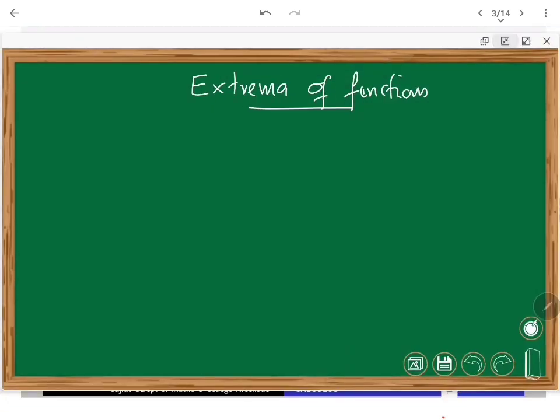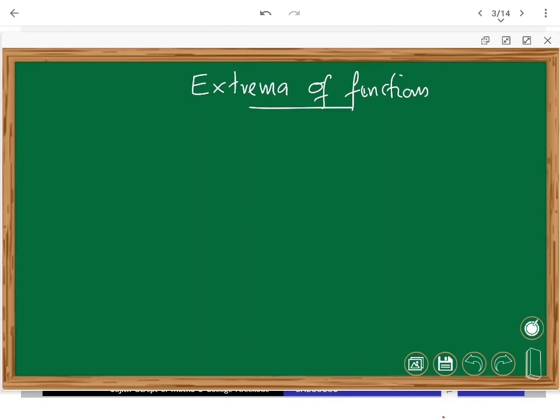We will continue our discussion on extrema of functions. Fermat's theorem was so powerful to determine where the extrema, especially relative extrema, of a function can occur. They can occur only at critical points. What is a critical point or a critical number?